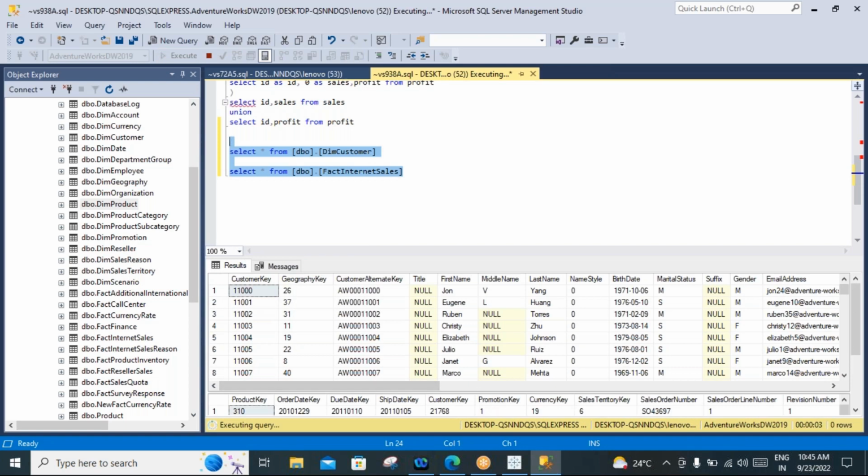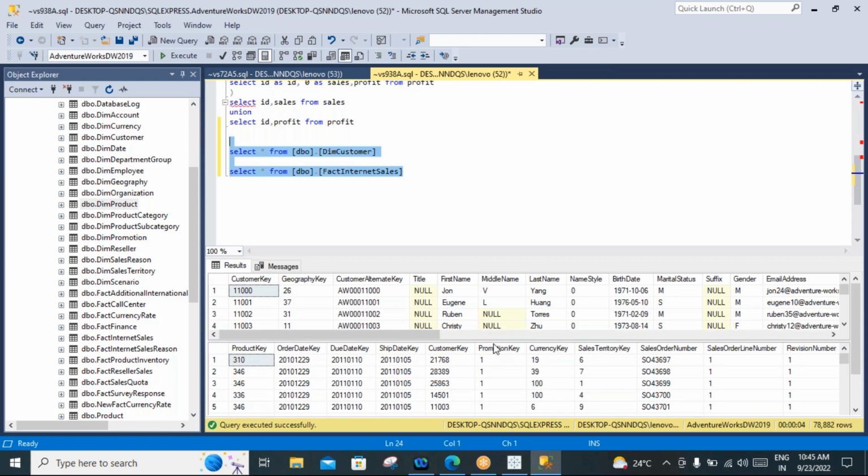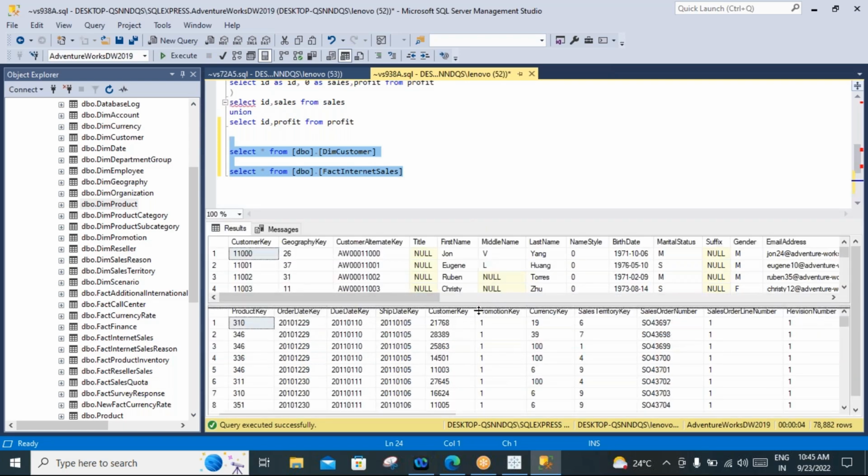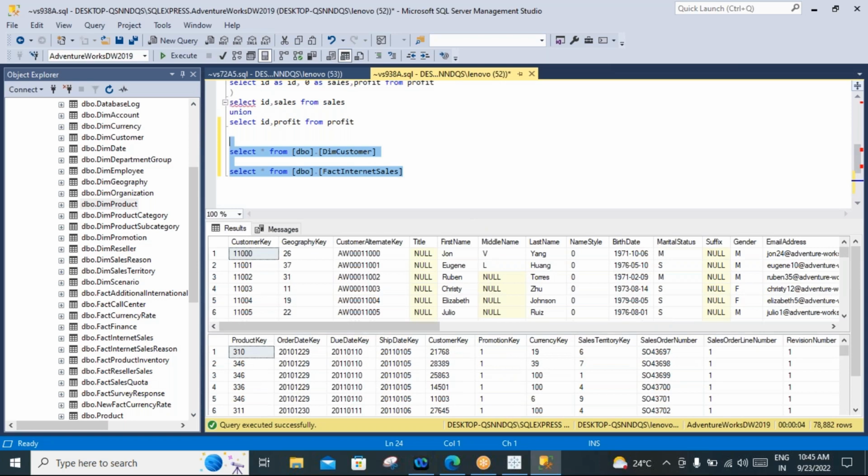Which customer-related information do you want to identify in your fact table? Tell me one customer ID. I want to find customer ID 11003. How much transaction has he done? What is the amount sold?